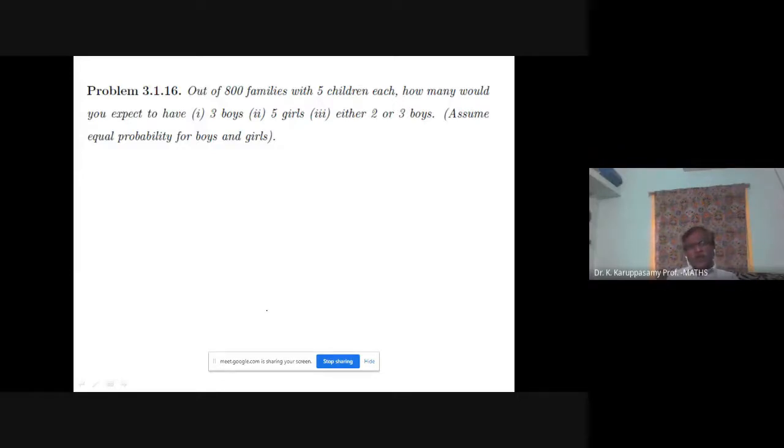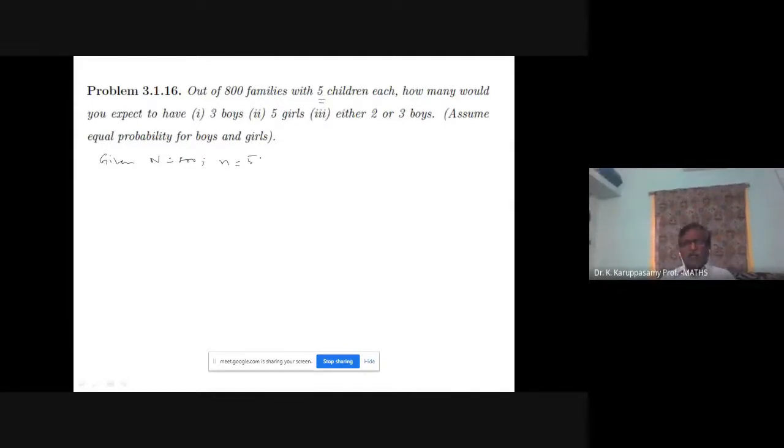So out of 800 families, how many families will have 3 boys? That we want to expect. We want to extract from the information. Here, 800 means total, so you call it capital N. Given capital N equals 800 families, 5 children, so you call it small n.